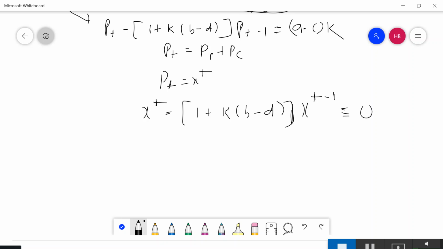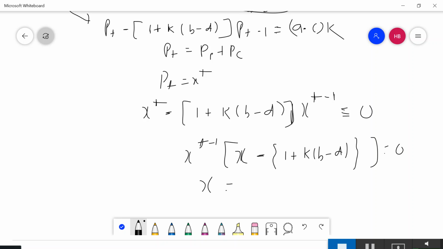In the complementary solution, you make the right-hand side 0. Taking out x to the power t minus 1, I have x minus 1 plus k(b minus d) equal to 0.